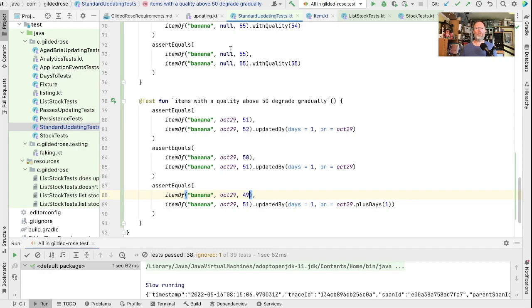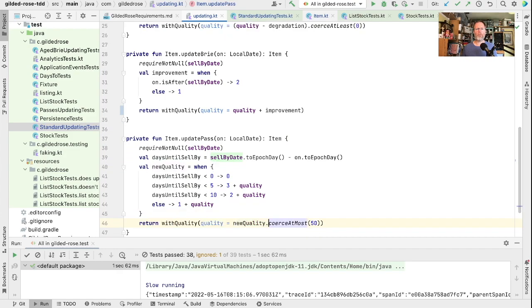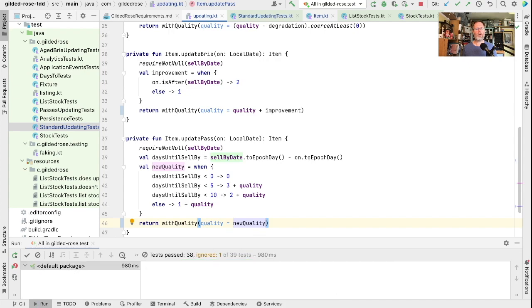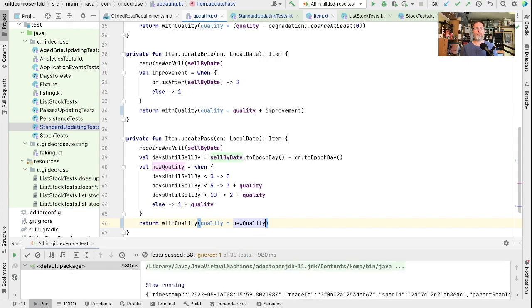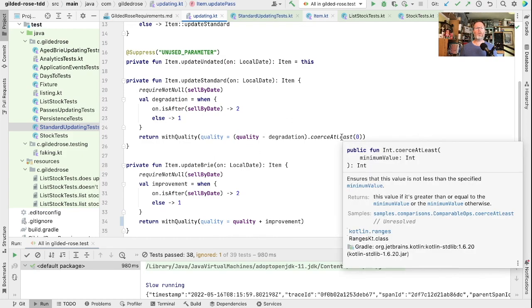Now we should be able to remove some code from updating that was doing the capping for us. So we should be able to remove this coerce at most 50, and another one down here. So what we're doing is we are making sure that people who write update methods don't have to worry about the rules, don't have to know the rules, because the rules are expressed somewhere else. Now we've just got this coerce at least 0 here, which we'd also like to move up.